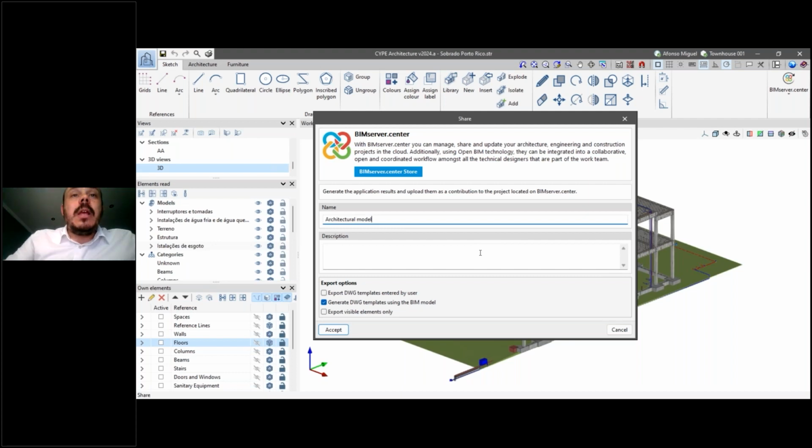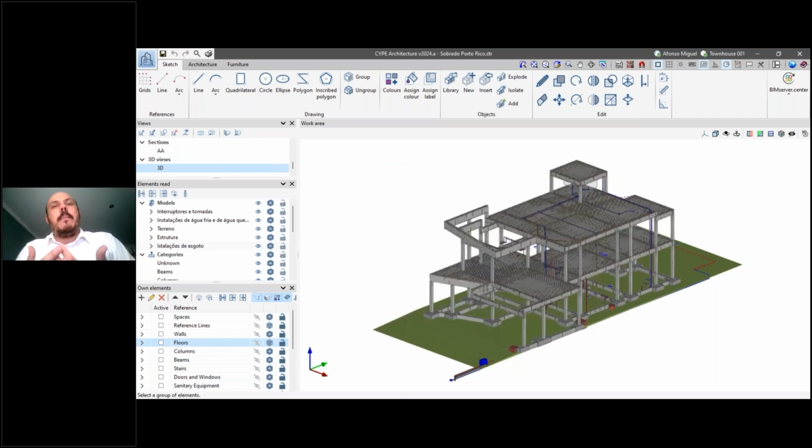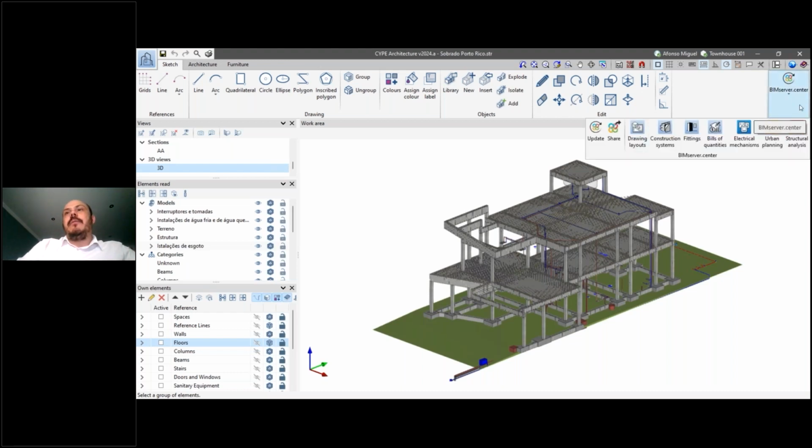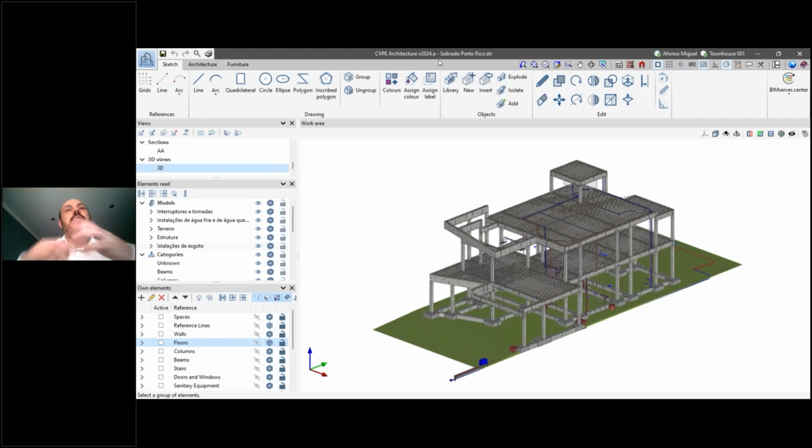Okay. All right, so this was one of the new main features that we have. As I said before, this is common to all software. You see the same situation in CYPECAD, CYPE3D, StruBIM Steel, CypConnect, Acrobat, CYPELEC, CYPELUMBIM, CYPETERM. Every software that works in this BIM environment has this system. It's quite similar, okay? In most of them, you find the button of the BIMserver.center platform here in this corner and the projects here. In CYPECAD and CYPE3D, we'll see it in the main menus, but in a few minutes we'll open the software so I can show you where they are located too.